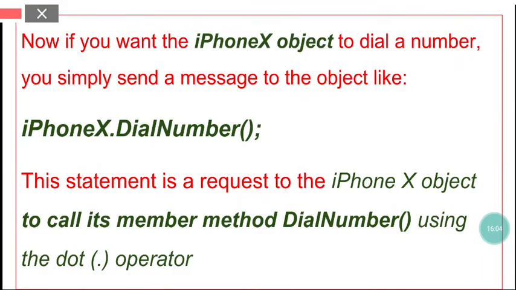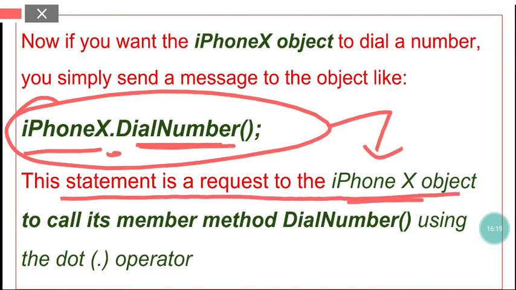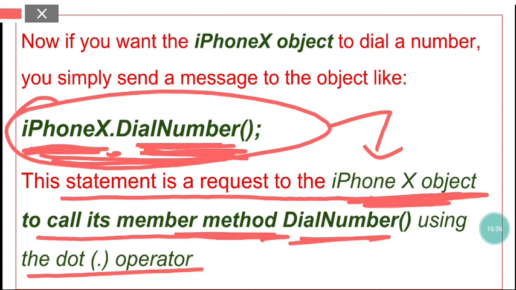So what is the syntax that we have created over here? Object name separated by the dot operator and then the name of the method. So what is this statement signifying? This statement is a request to the iPhone X object to call its member method dialNumber using the dot operator. So this statement is telling our object iPhone X to dial a number. And inside the parenthesis we can insert arguments also.